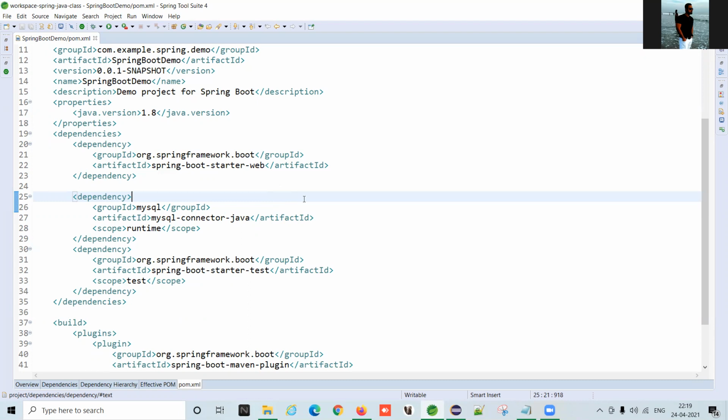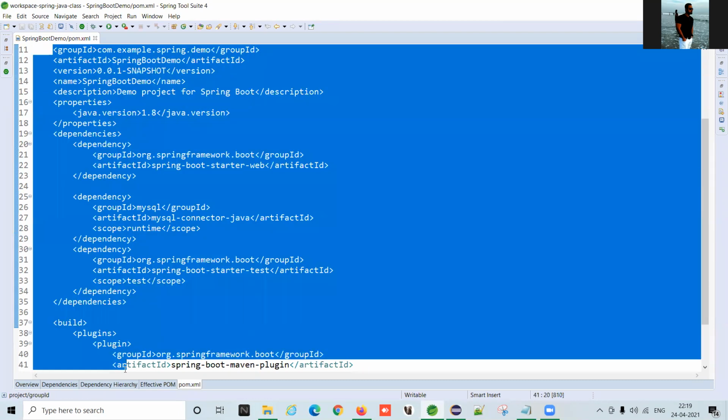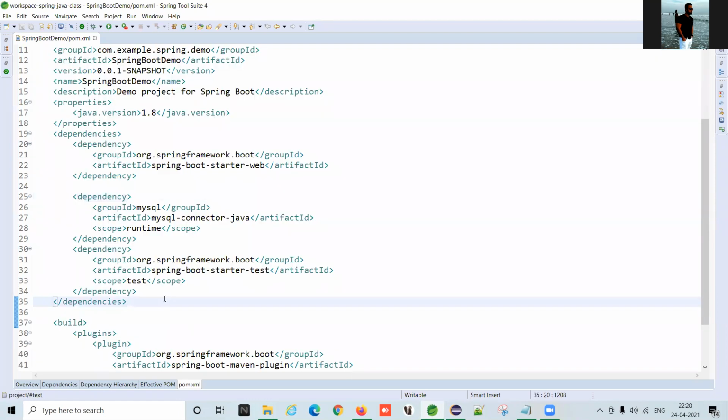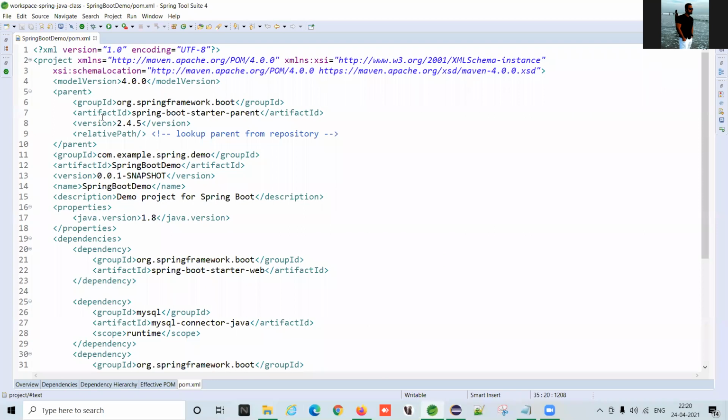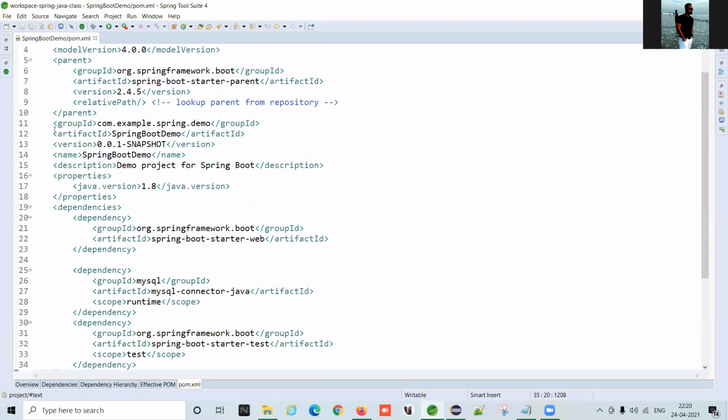What is the next step? Maven, using this file, will understand what dependencies are going to be used, or what dependencies are required. So using this, as you can see here, one minute, I'm trying to show you.